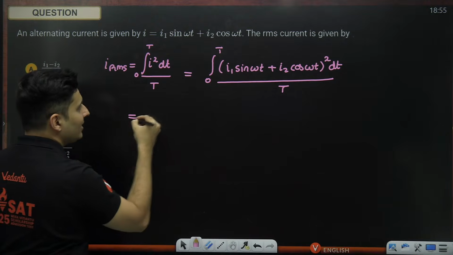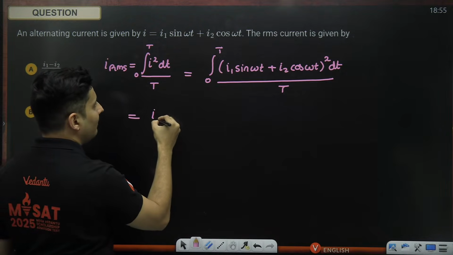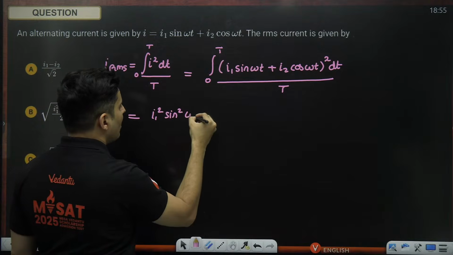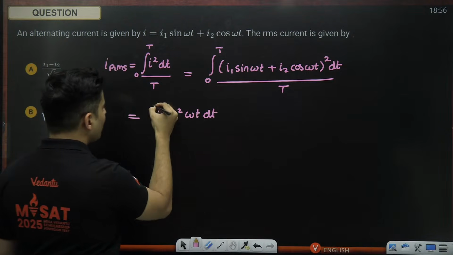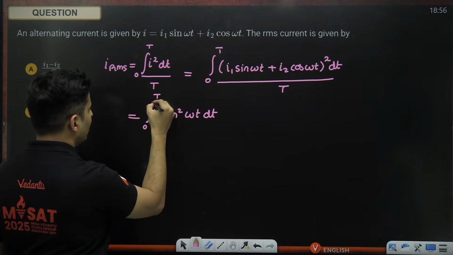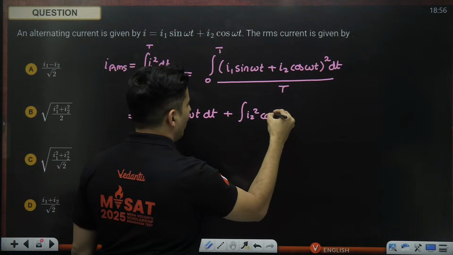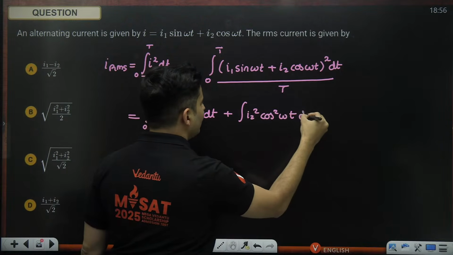Now just imagine the length of this problem. You'll have I1 square sine square omega t dt, first integral 0 to T. Then you will have the second integral I2 square cos square omega t dt.